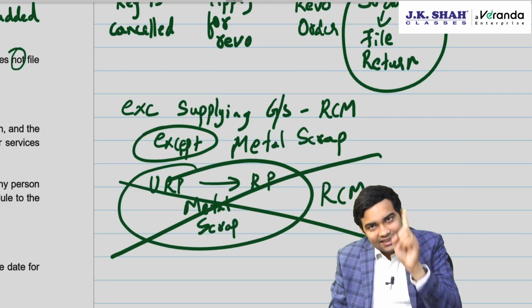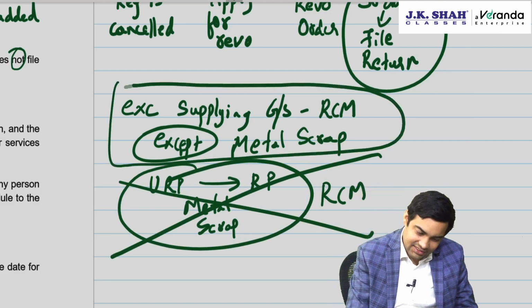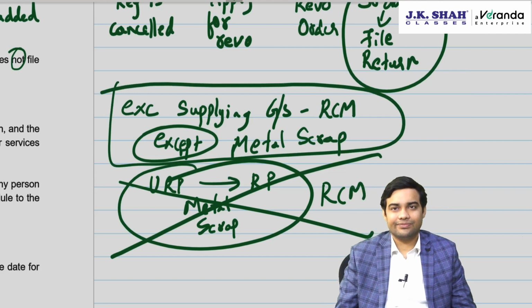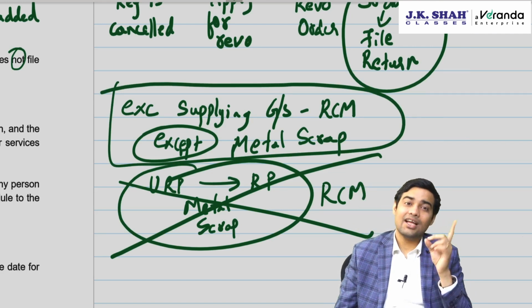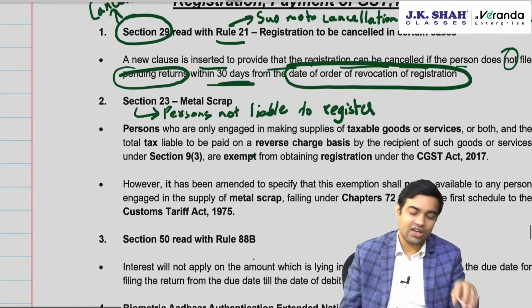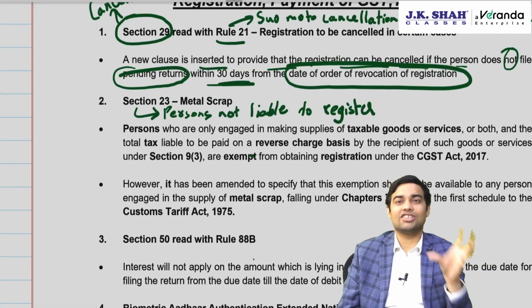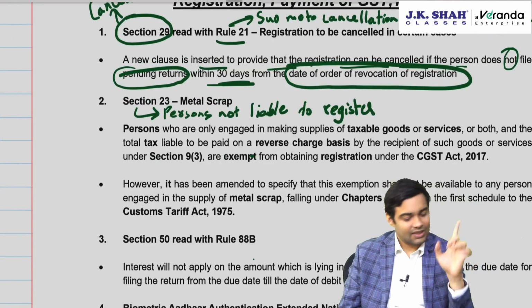Even though RCM entry is not in your syllabus, section 23 change is there in your syllabus. So remember that metal scrap is under RCM. Though metal scrap is under RCM, you will not get the benefit of section 23, which says that you are not liable to register if you are providing something which is exclusively covered by RCM, for metal scrap. Let's read.